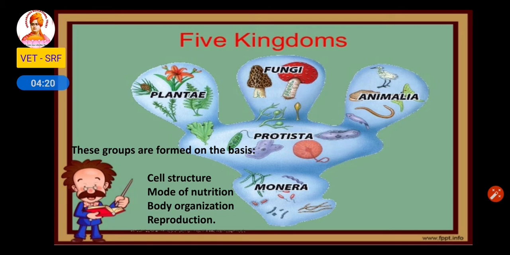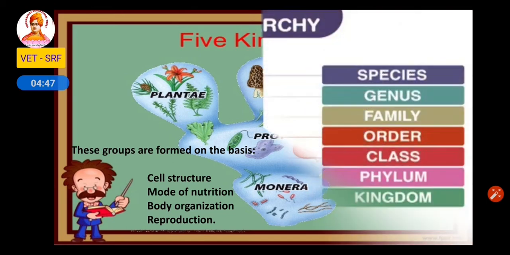Next, in Protista, all the unicellular organisms are seen. In Plantae, all the plants are classified. In Fungi, all the fungi are classified. In Animalia, all the animals are grouped. So how is this classified? These groups are formed on the basis of cell structure, mode of nutrition, body organization and reproduction.